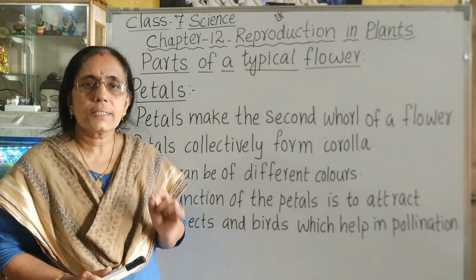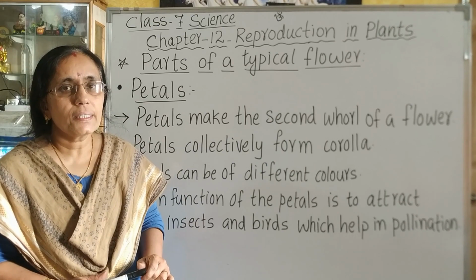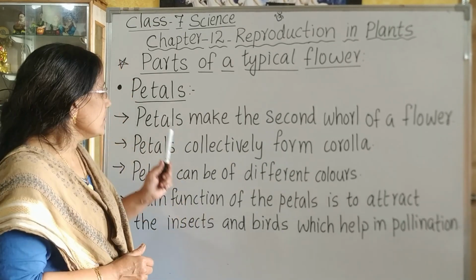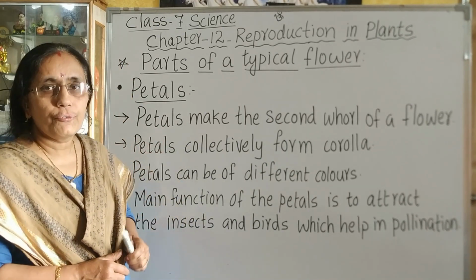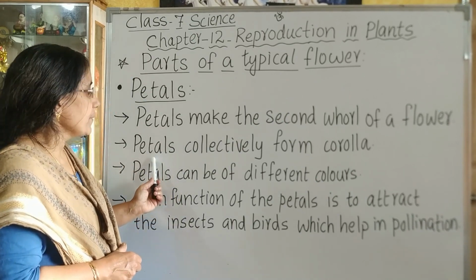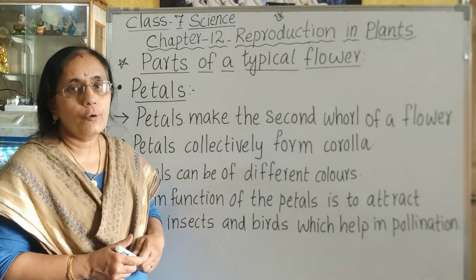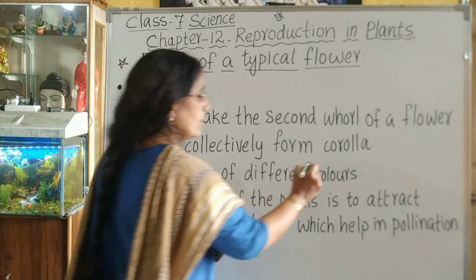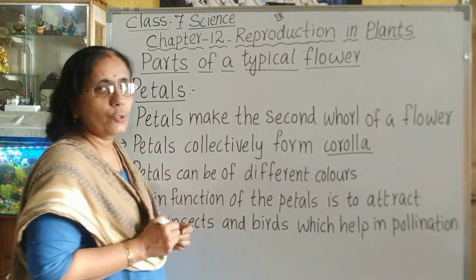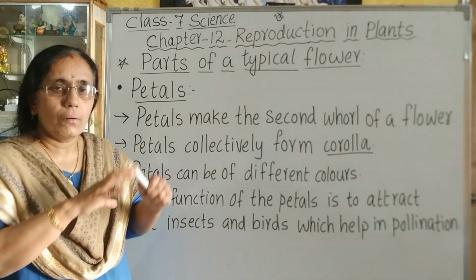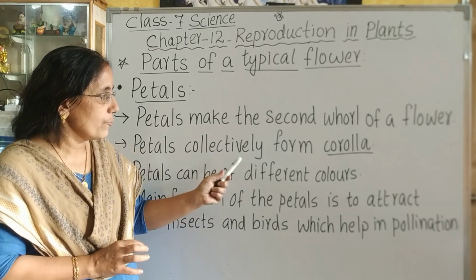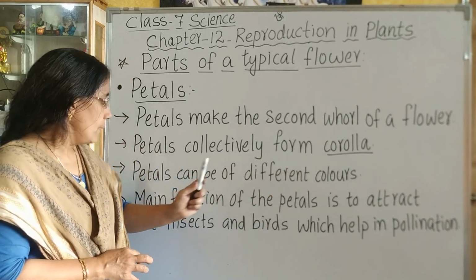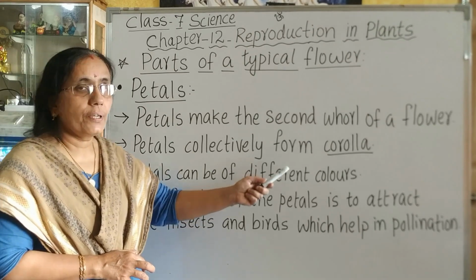Now we will see the second whorl of the flower, that is petals. Petals make the second whorl of a flower, and petals collectively form the corolla. So what is the corolla? When we take all the petals together, that forms the corolla. Petals can be of different colors.